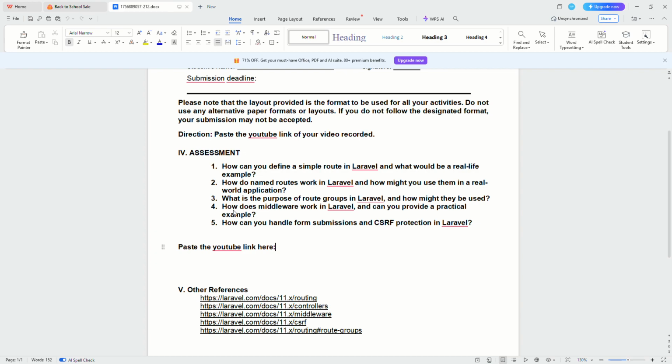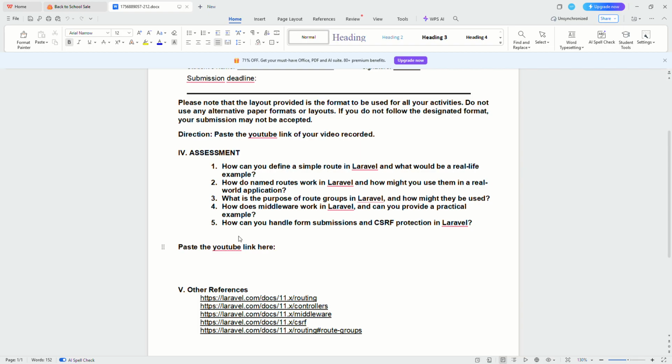Number four, how does middleware work in Laravel and can you provide a practical example? Middleware filters requests before they reach the route.